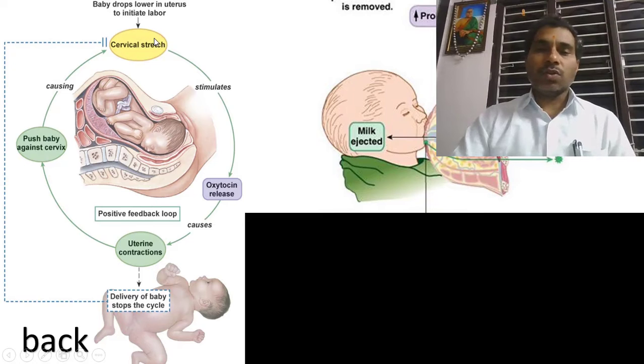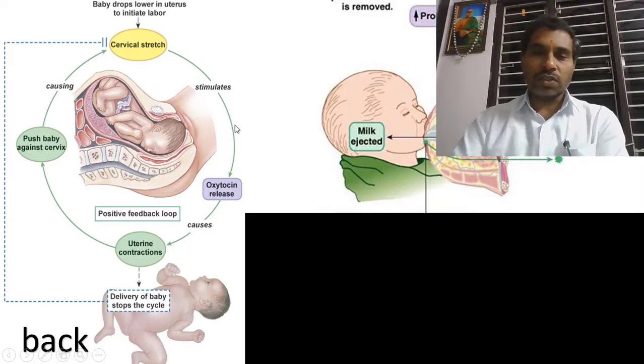So there are two functions: it stimulates the delivery of the baby, and it stimulates the milk to be released from the nipple. The prolactin hormone has a different function: prolactin synthesizes the milk, and oxytocin releases the milk from the nipple.